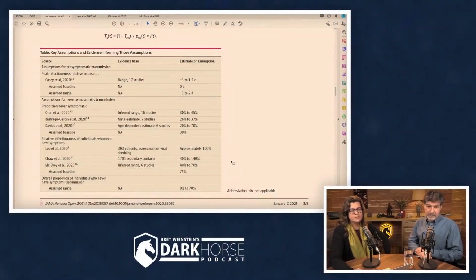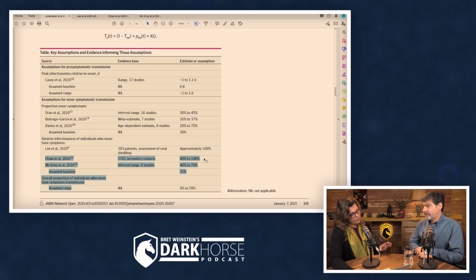And just a reminder that Johansson et al. find that this paper found asymptomatic cases are 40 to 140% as infectious as symptomatic cases.